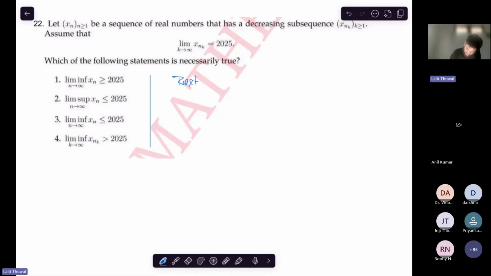Keep in mind that limit infimum is the smallest limit point, if it exists; otherwise it would be infinity or minus infinity. And limit supremum is the greatest limit point.